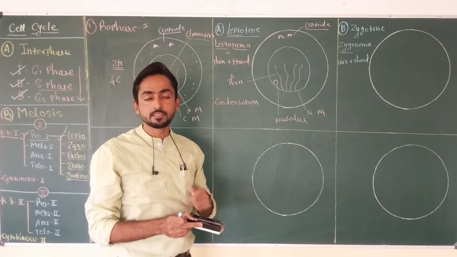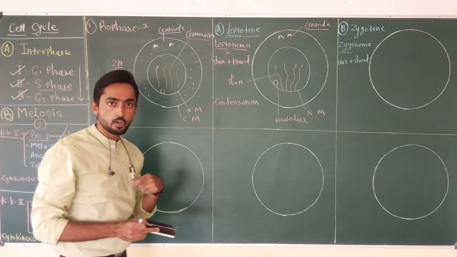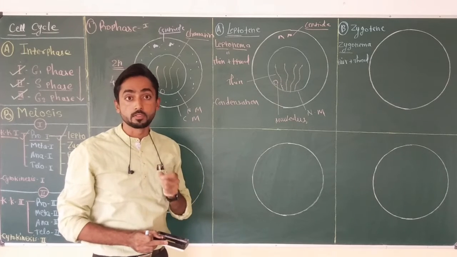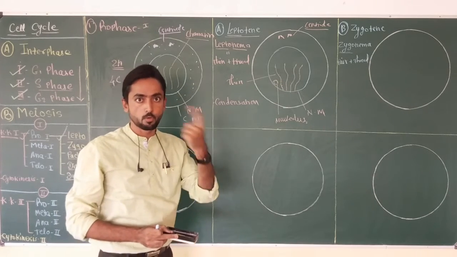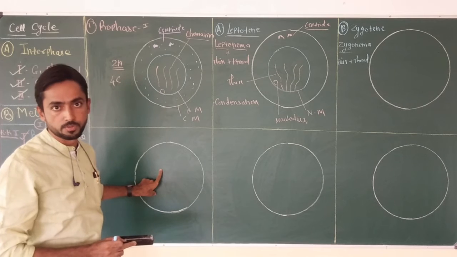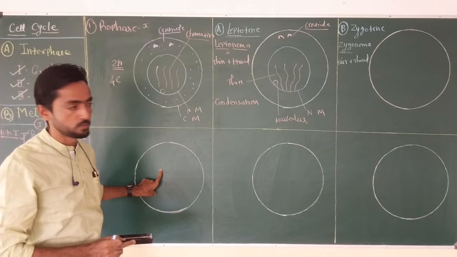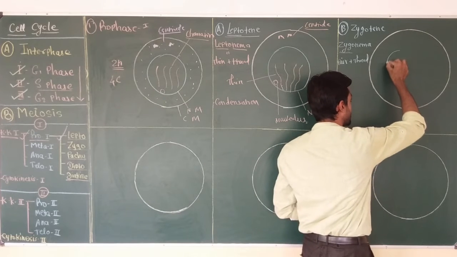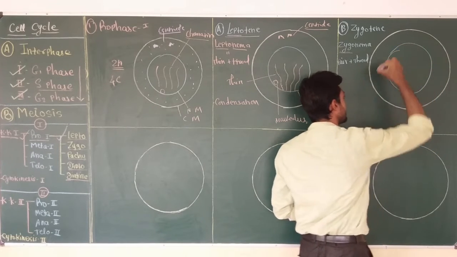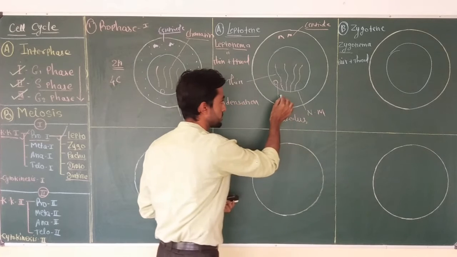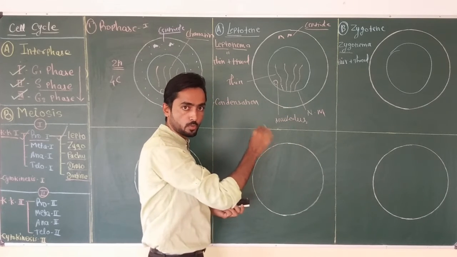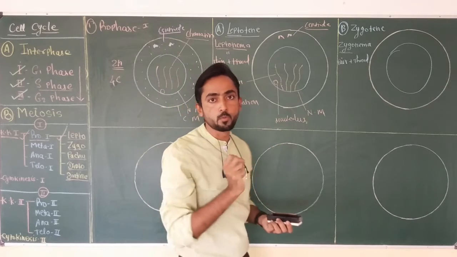Okay, and why is this important? Because pairing of the homologous chromosomes is necessary for the homologous recombination process, which is going to happen in the next stage, the third stage of prophase 1. So how exactly will this pairing take place? Suppose this is the nucleus, and inside the nucleus, if we consider a cell with 4 chromosomes, they will form 2 pairs.